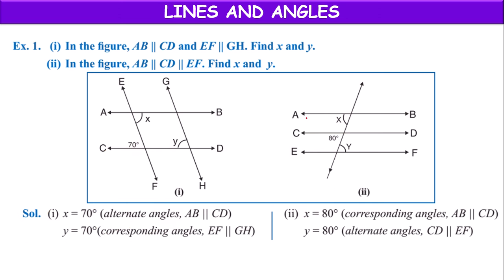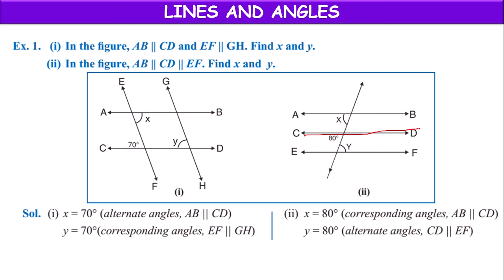Here also, AB is parallel to CD, and this is the transversal. On the transversal's left side, a line below, angles will be equal, corresponding angles. So X equals 80 degrees.